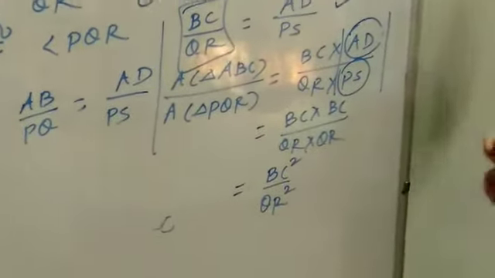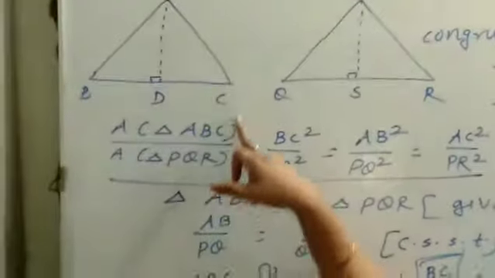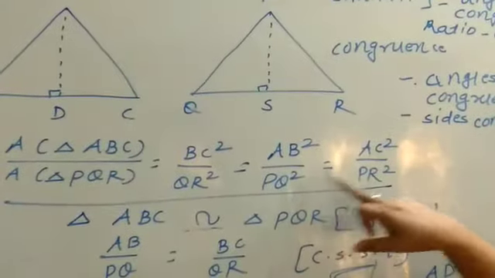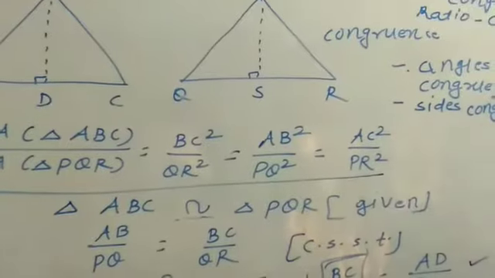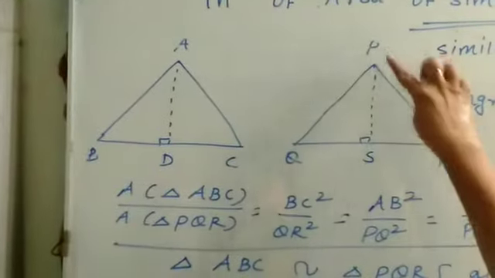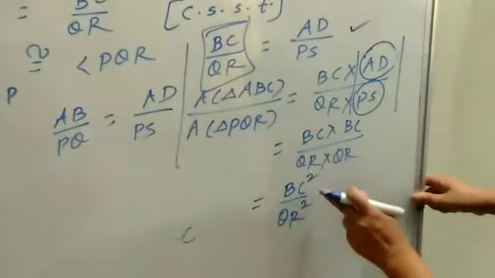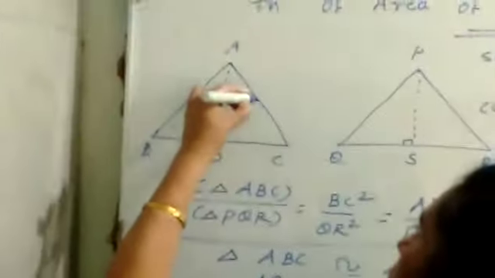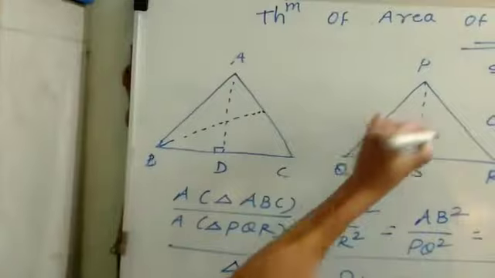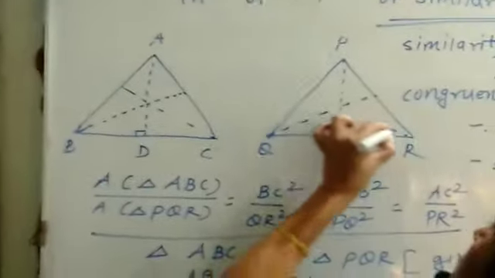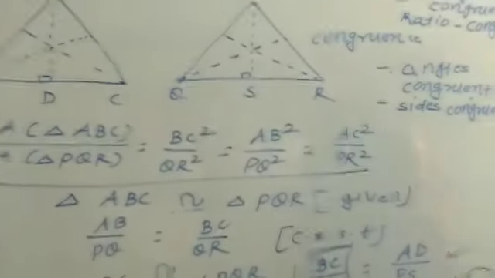In this way, we can prove the ratio of areas of these two triangles equals AB square upon PQ square equals AC square upon PR square. Here I have drawn the perpendicular on the side BC, perpendicular on the side QR. So here it is proved that the ratio of the areas of the triangles equals BC square upon QR square. If I want to prove AC square, then I will draw the perpendicular here. If AB square, I will draw the perpendicular here.